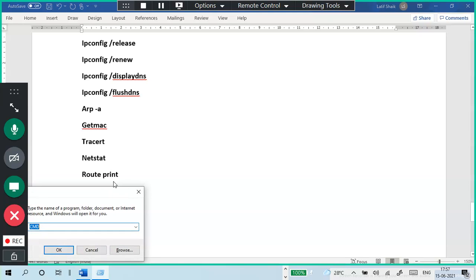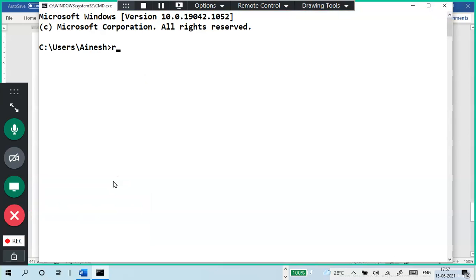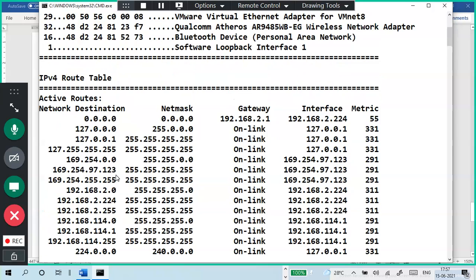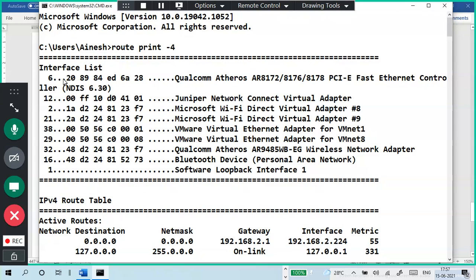The route print command is there. In cmd, route print -4. This is the internal routing table. What are the adapters and their MAC addresses. These are adapters. This is the MAC address of that one.